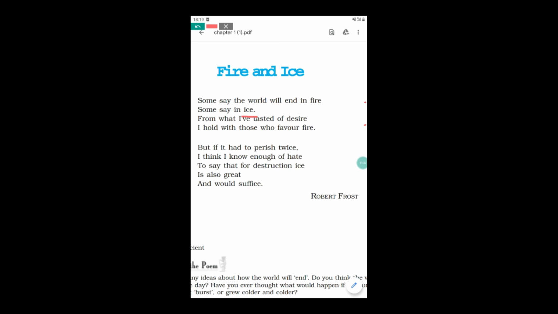So let me tell you the explanation in Hindi of the first stanza. Some say the world will end in fire, some say in ice.